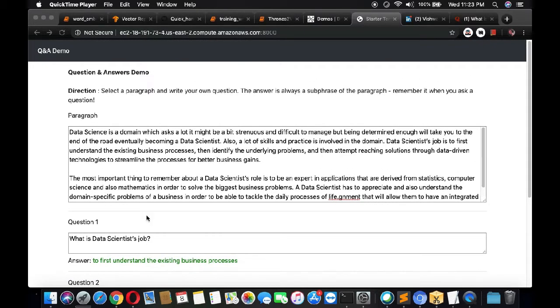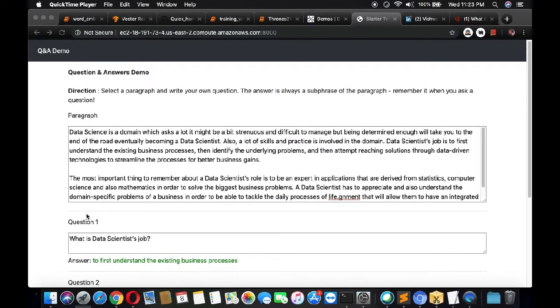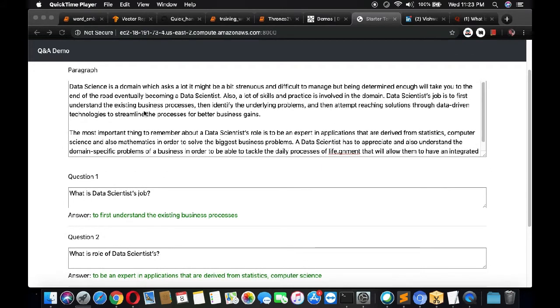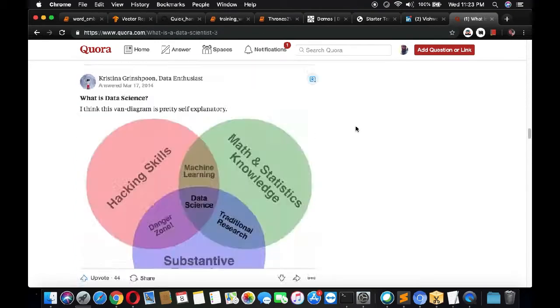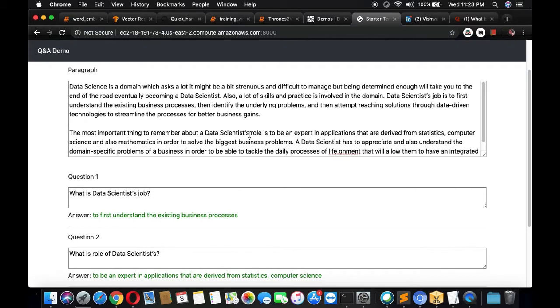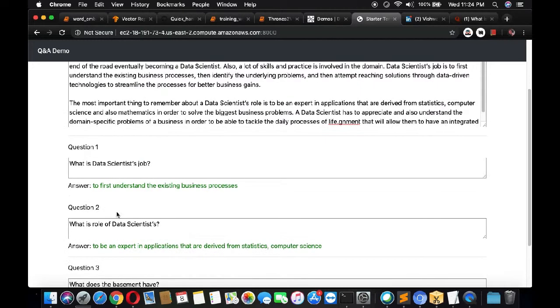Here we put in a paragraph, and depending upon that, we give certain questions, and it will try to find the answer out of this paragraph. This has been developed by Priyanka Divedi, so we are just using it. I copied one answer from Quora about what a data scientist is, and I created some random questions like what is a data scientist's job, what's the role of a data scientist, and it tries to find the context of that question and answer it.